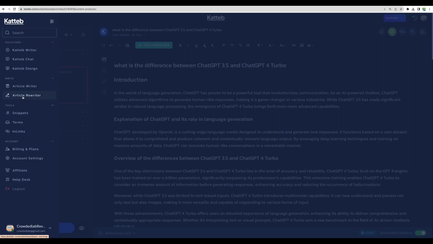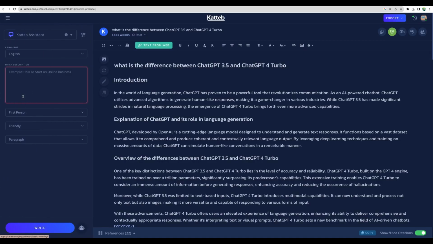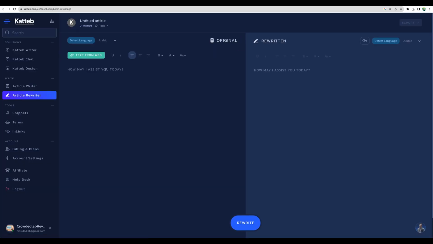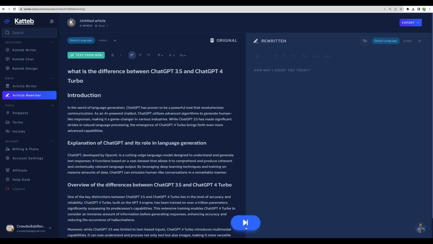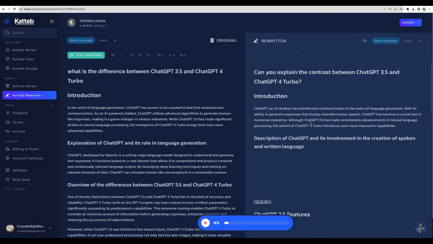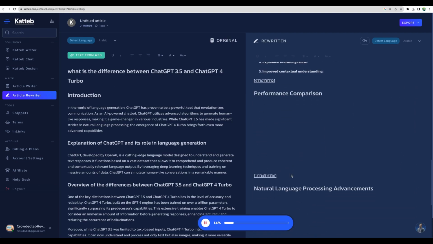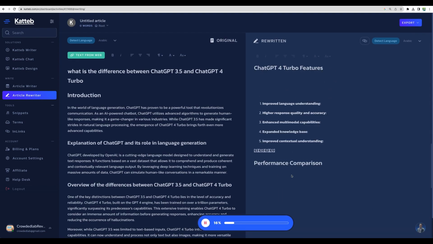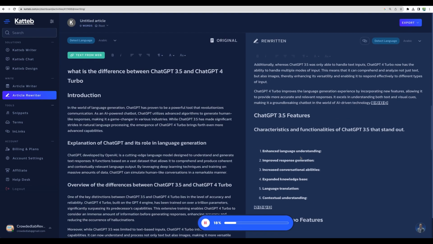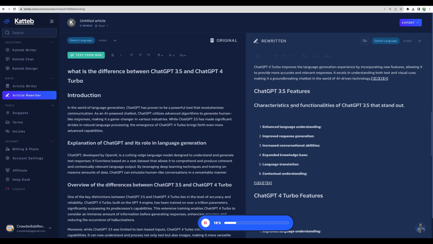All right, let's move to other feature, article rewriter. And let's rewrite article that we have just created. Let's go. I can see that it drafts different parts of the article and then does detailed writing piece by piece.